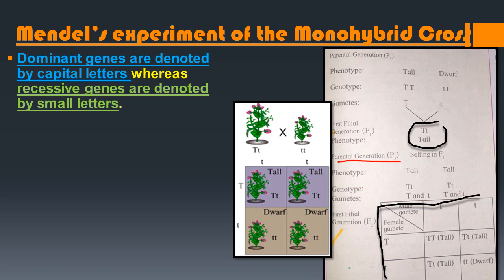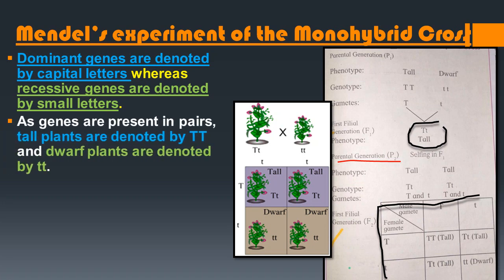Okay, so the dominant genes are denoted by capital letters, like you can observe here. The dominant gene, the tall plant gene, is denoted with capital T, and the recessive gene, the dwarf gene, is represented by the small letter, small t. Alright, so as genes are present in pairs, tall plants are denoted by double capital T, and dwarf plants are denoted by small t, small t. Why? Because the genes are present in a pair.